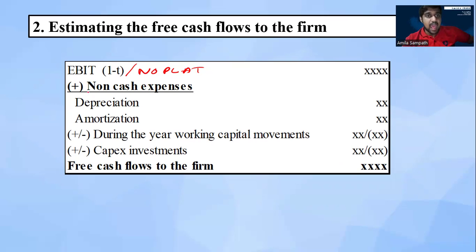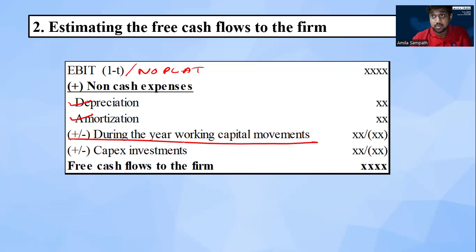Then we need to add back non-cash expenses. The most common examples are depreciation expense and amortization expense. We add these back into our NOPLAT, or EBITDA multiplied by 1 minus T. And from EBITDA, again, we need to adjust for the working capital movements.